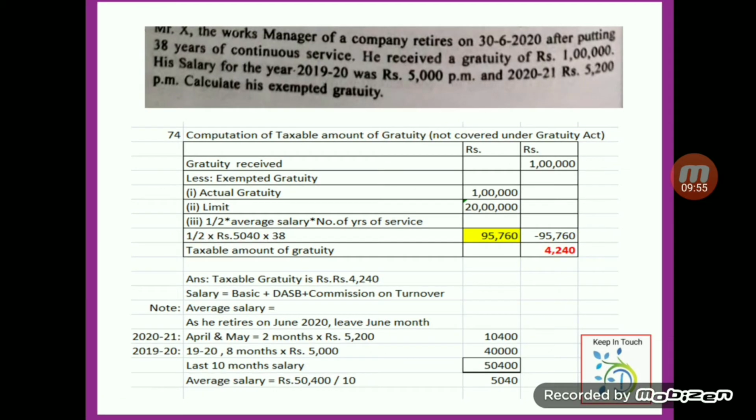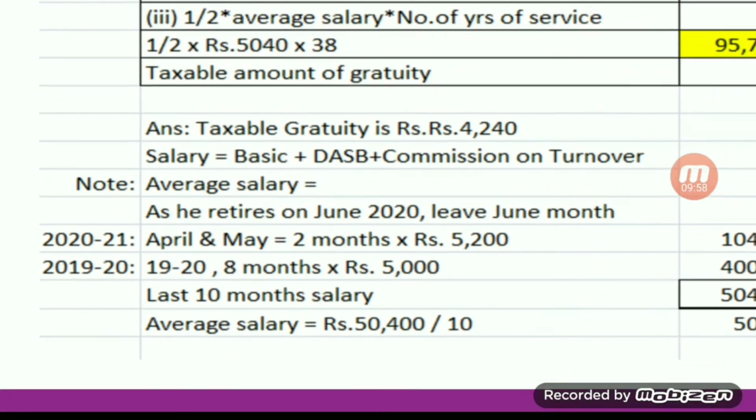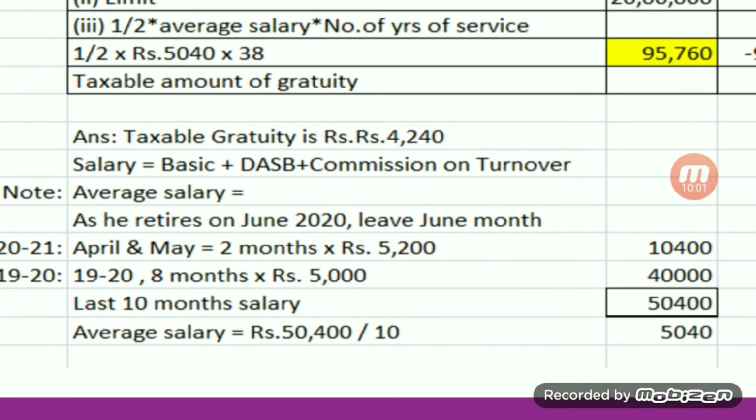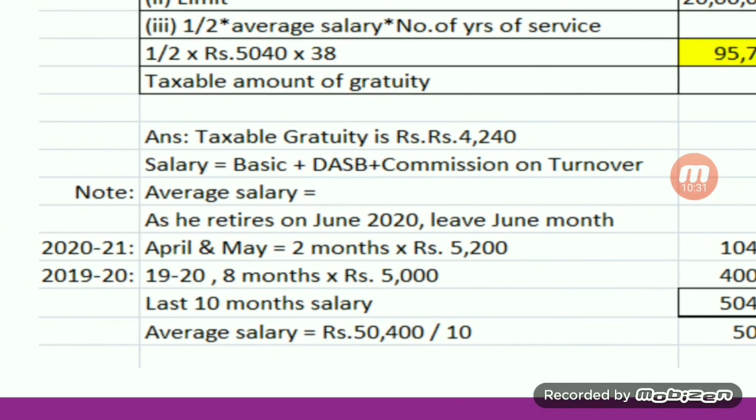See the calculation of average salary. The month of June he retires, so leave June. So calculate the preceding 10 months, which is of May, April, then March, February, like that it will go. But he got a salary of 5,000 for the year 2019-20, and from the year 2020-21 his basic was revised to 5,200, and in the given question only the basic salary is there, no DA forming part and no commission on turnover. So only the basic is going to be taken. And for the month of April and May in the year 2020-21, that is for 2 months, he took 5,200 as basic.